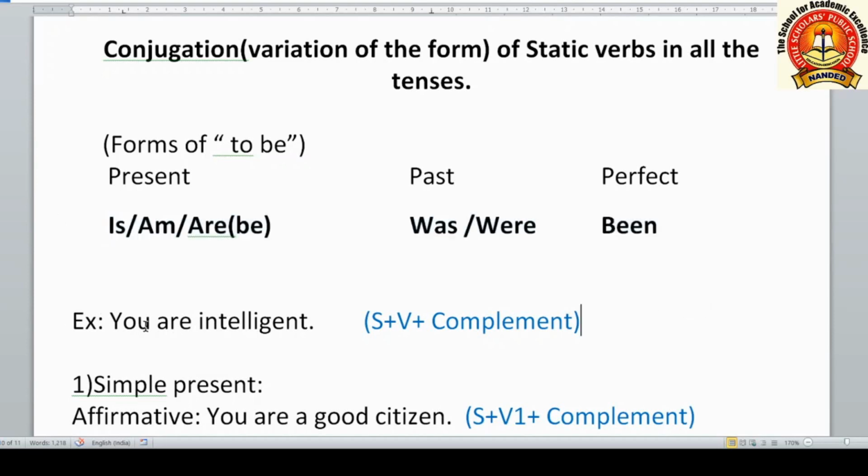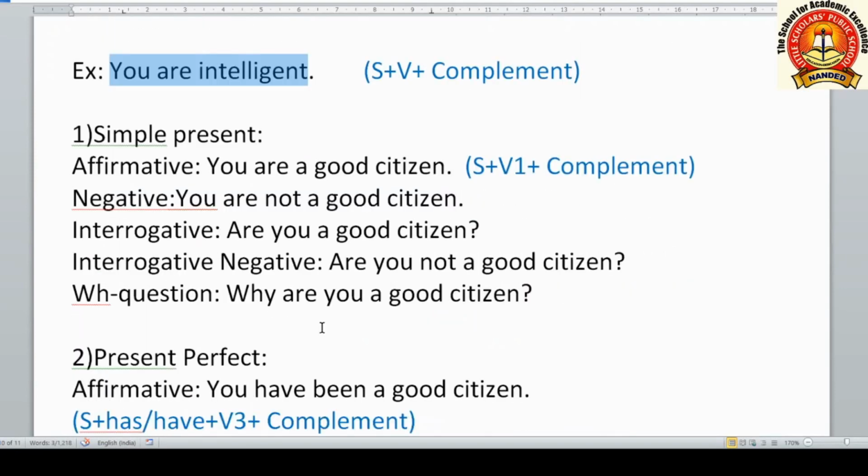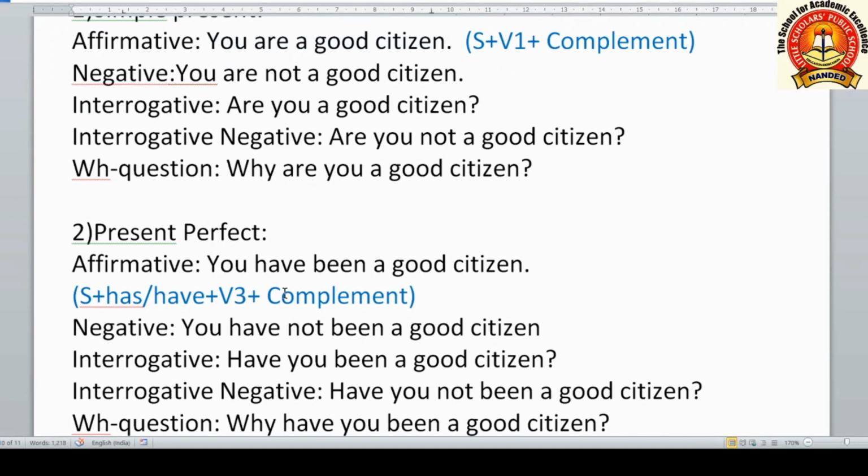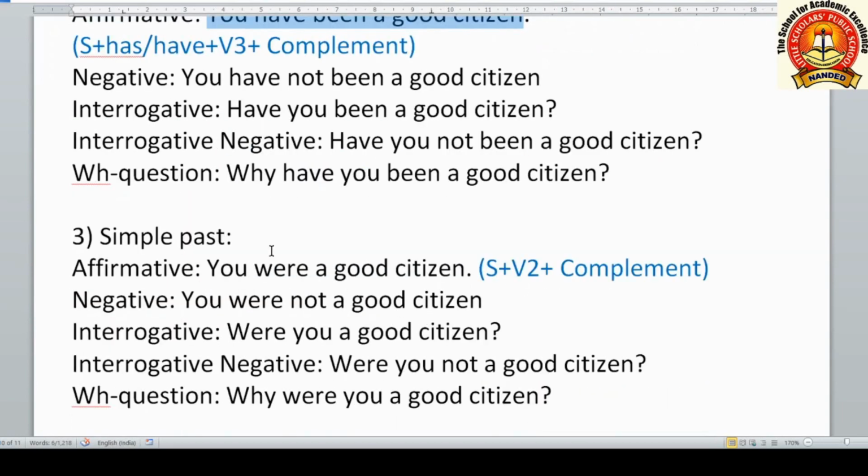If we see such sentences in Hindi, it will be like this: you are intelligent, तुम बुद्धिमान हो. You are a good citizen, तुम एक अच्छे नागरिक हो. In present perfect if we see, you have been a good citizen, तुम एक अच्छे नागरिक रह चुके हो. If we see in simple past, you were a good citizen, तुम एक अच्छे नागरिक थे.